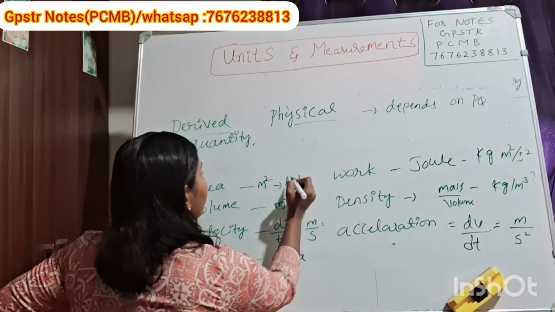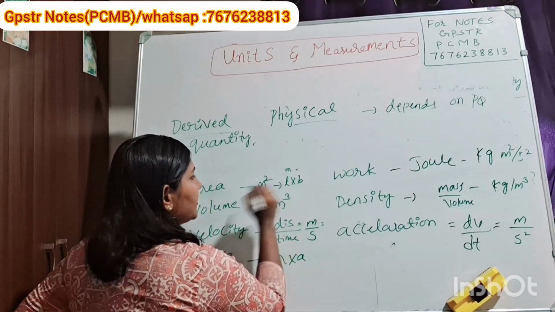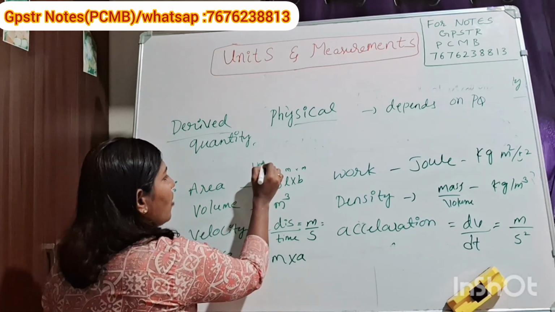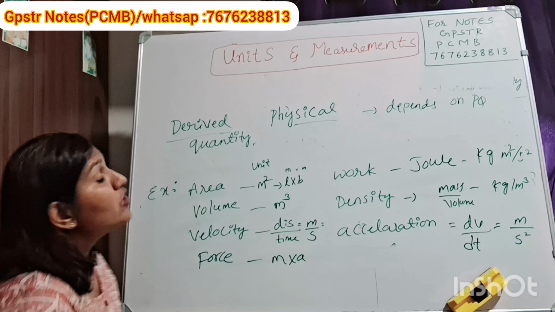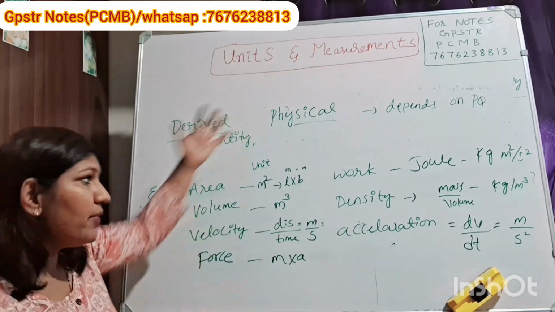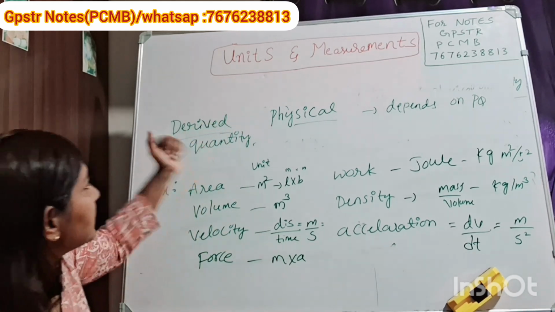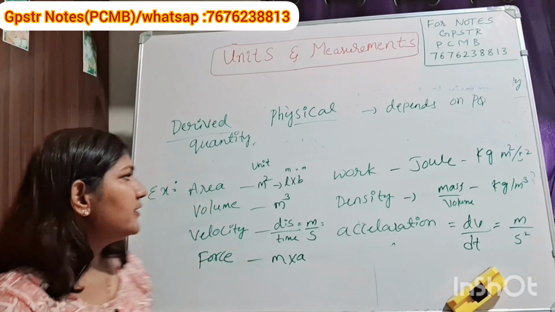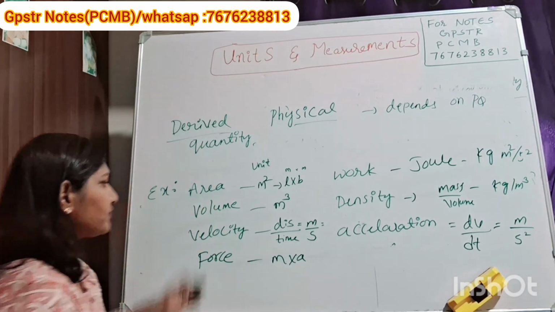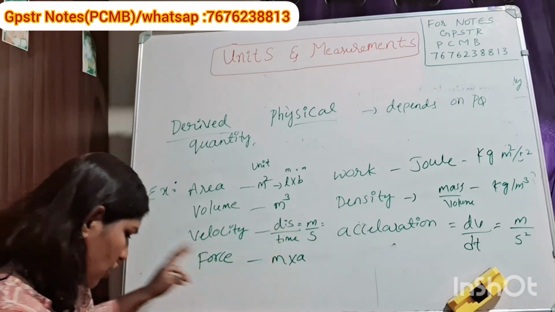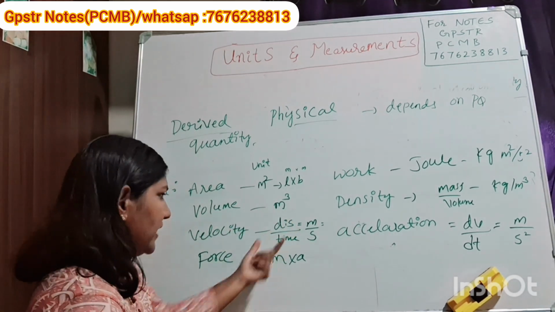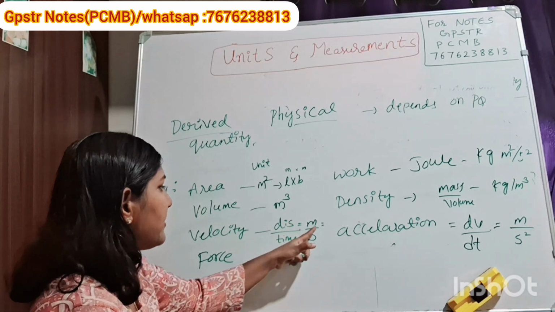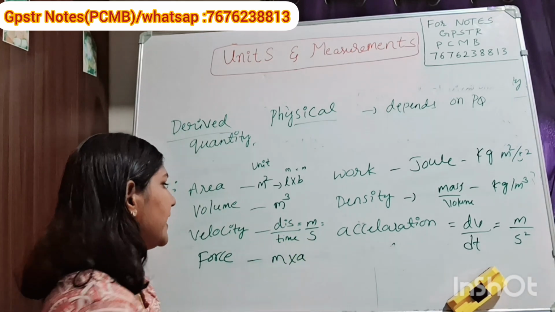What is the SI unit of length? m. And what is the SI unit of breadth? It is m. So m into m, that is m square. This is how the unit comes. Basic things we already know, that is fundamental physical quantity. From that we get the derived quantity. So derived quantities always depend upon the fundamental physical quantity. Volume, again you will get m cube. Velocity, I told, rate of change of displacement with respect to time. Displacement we measure in meter and time in second, so m by s.